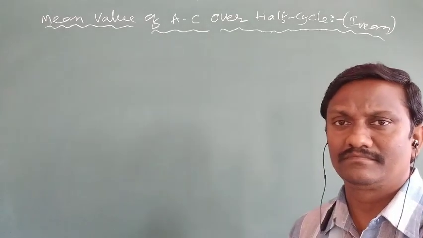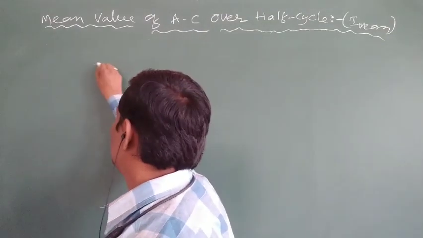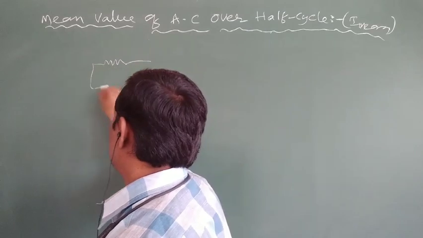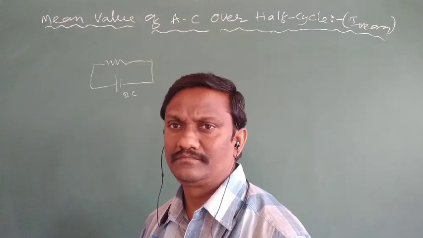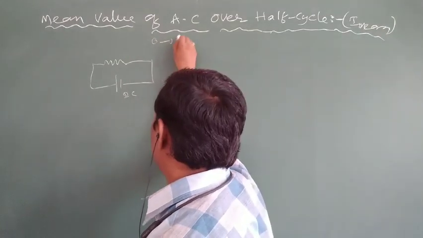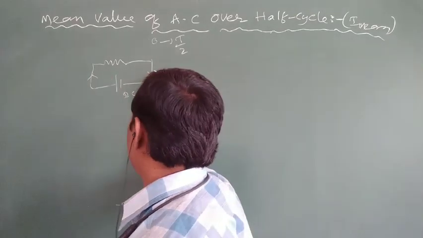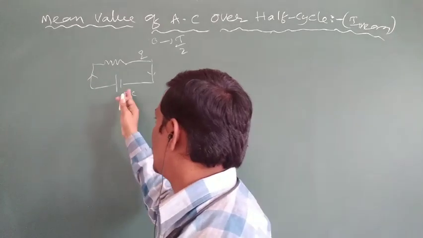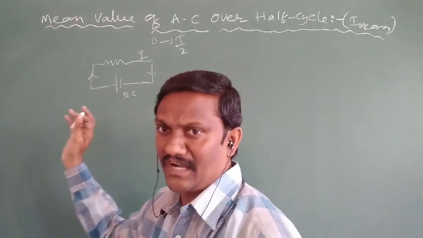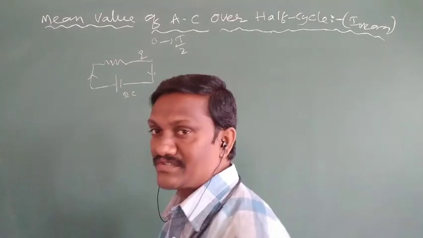What is the original definition of the mean value of AC? For example, take one circuit. At the ends of the circuit, one DC source is applied. In a half cycle, the DC source allows some charge to pass. Current is nothing but the flow of charge. In a given interval of time, some amount of charge is passing.